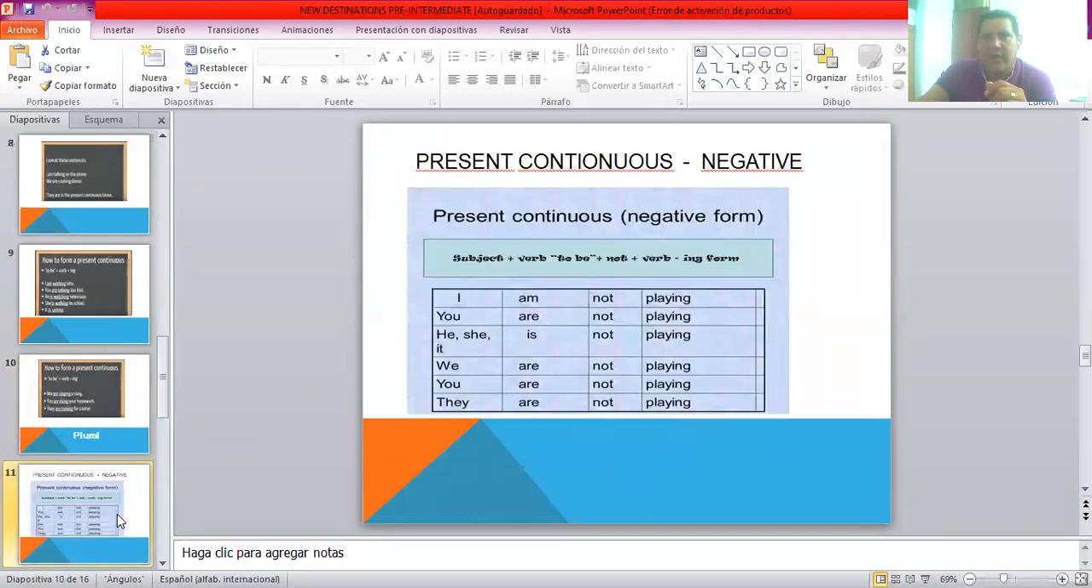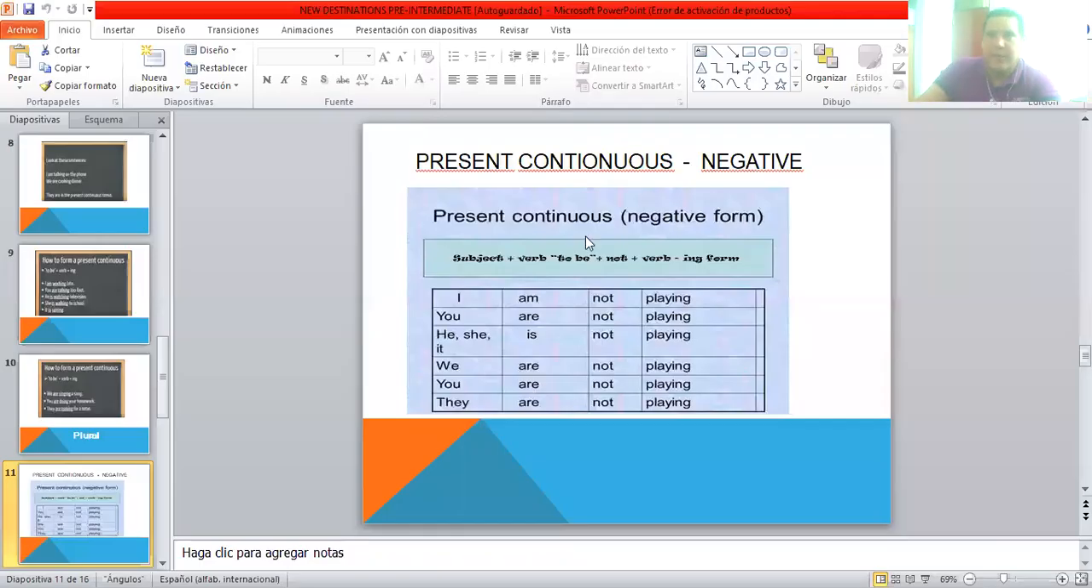Perfect. Okay. We're going to introduce the negative form. Okay, so the negative form, like I said: the subject, the pronoun, the verb to be, but now we're going to introduce not. Then the verb again, plus the ing form. So: I am, the verb to be, not, and then the activity, plus ing. Pretty simple. Let's keep going.